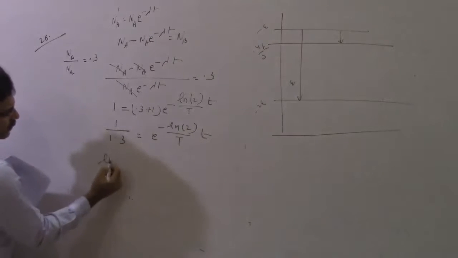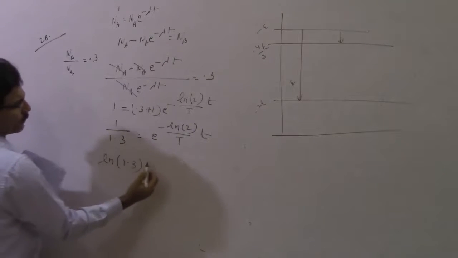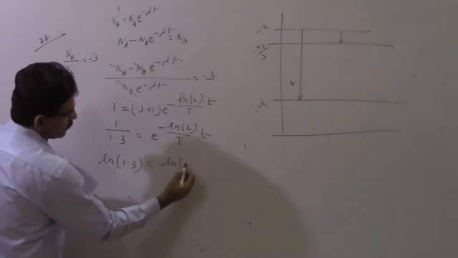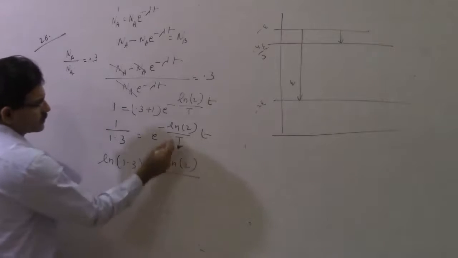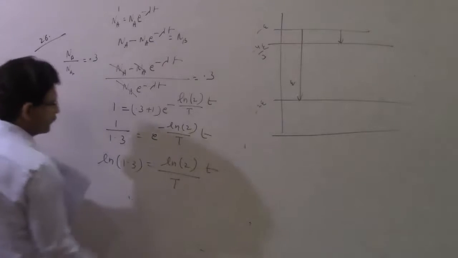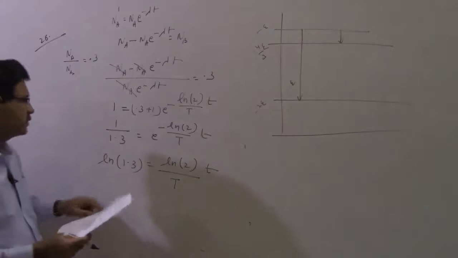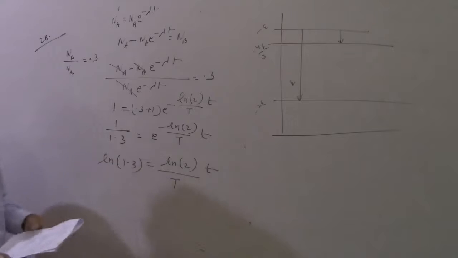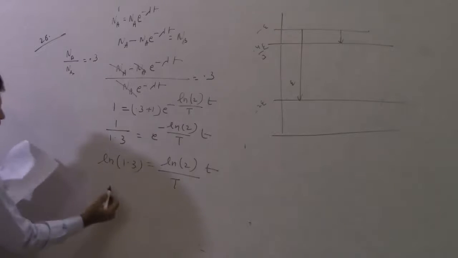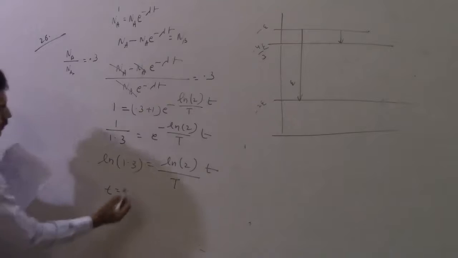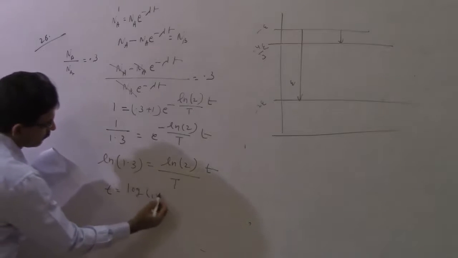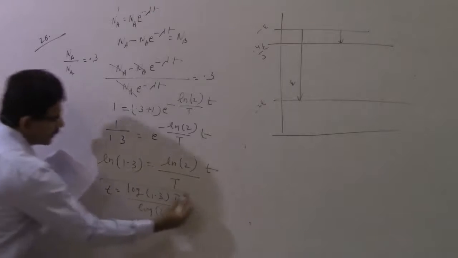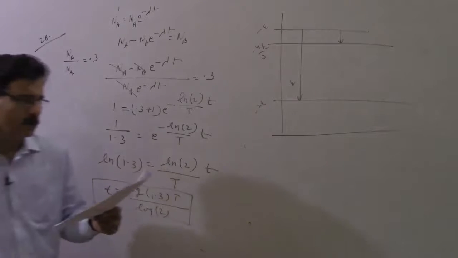So ln of 1.3 equals ln 2 times t by T. Cancelling 2.3026 from both sides, t can be written as log 1.3 into T divided by log 2.